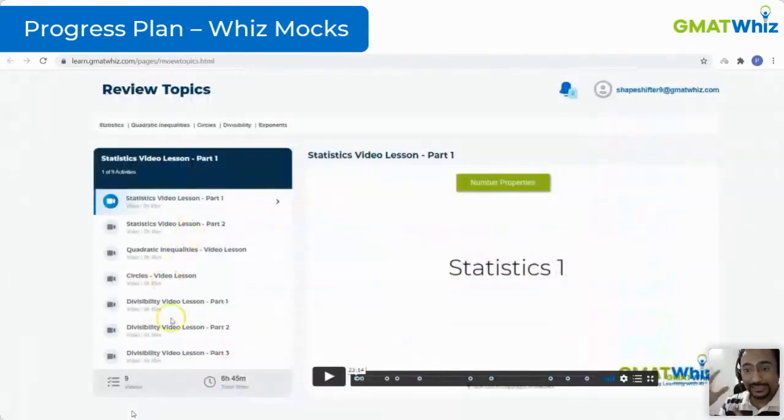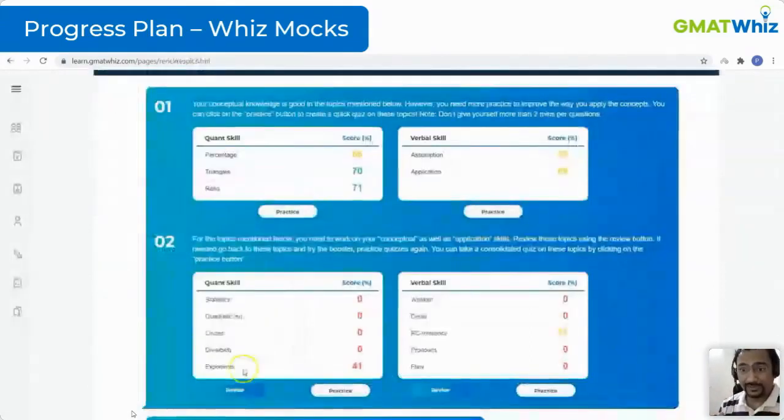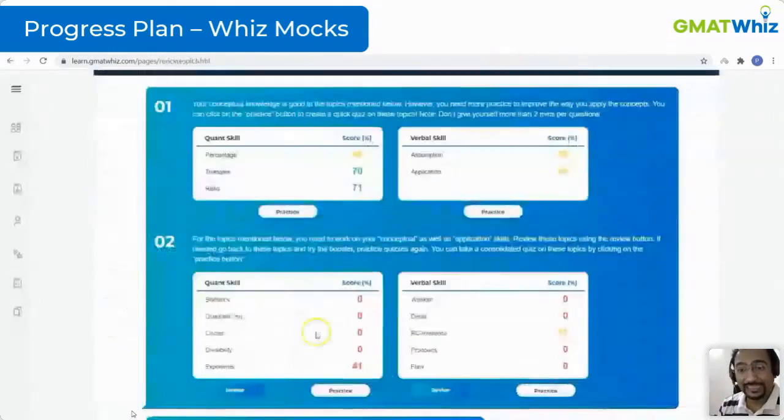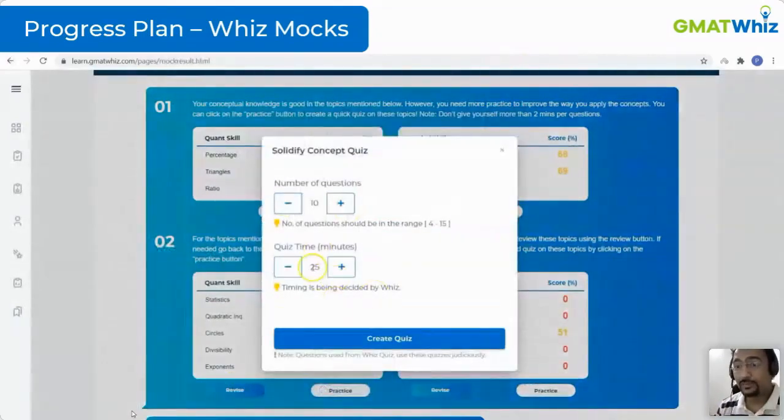Okay, so we are using the same improvement module mechanism which I showed you on the dashboard, but the data analysis is next level. It is analyzing your mock in real time automatically. You can click on revise, you can click on then practice and practice those questions and improve your scores.